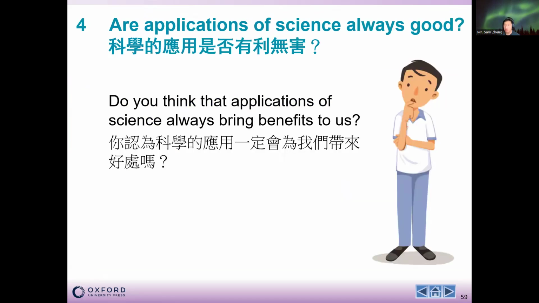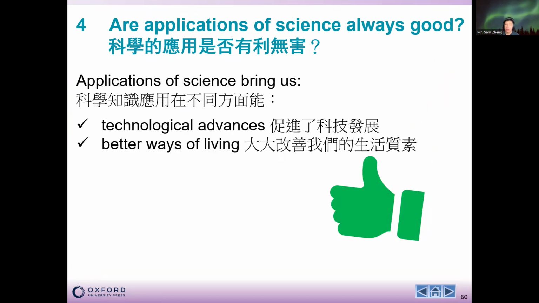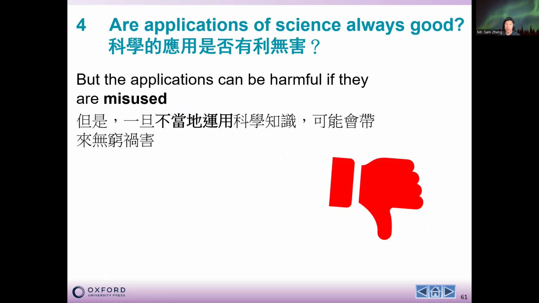So, is it really that the application of science is always good, or that there is no harm? Sorry, it is not the case. The application of science, of course, can bring us the advancement of technology, but at the same time, it can be harmful to us if we misuse it.